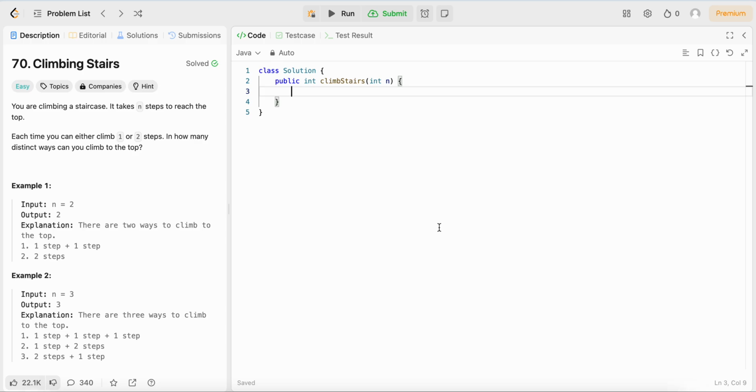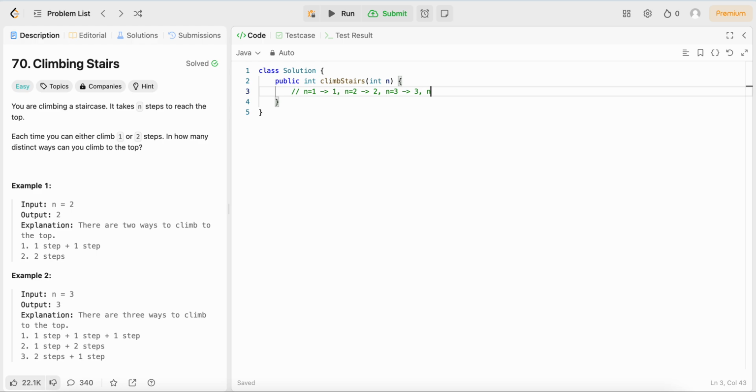Trick to solving this problem is by noticing that all these numbers follow the Fibonacci sequence. If we started with n equals 1, we would see that there is only one way to climb that staircase, which is with one step. And then we are given an example 1 that when we have n equals 2, we have two ways to climb. And then when n equals 3, there are 3 ways to climb.